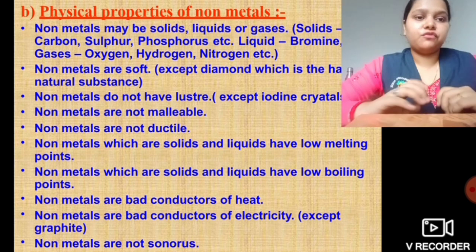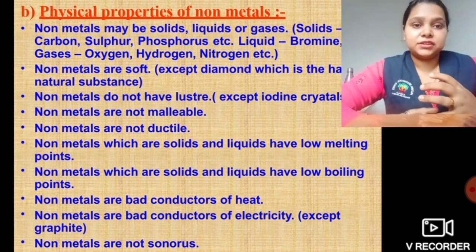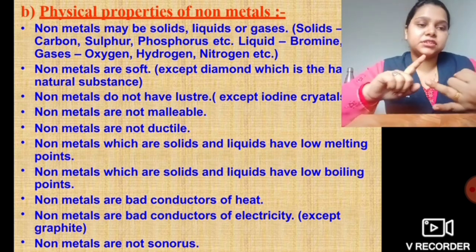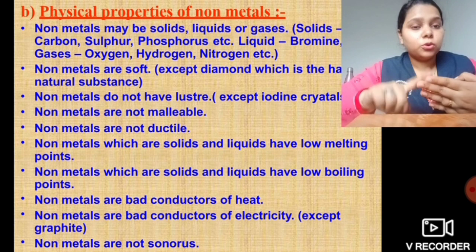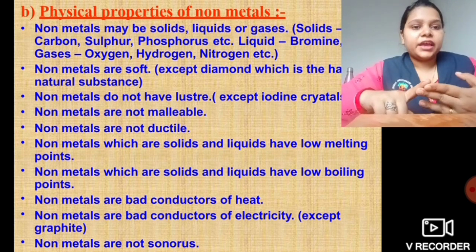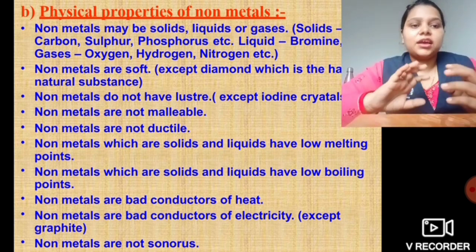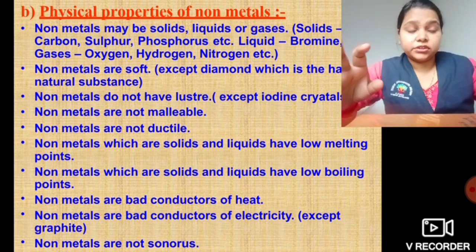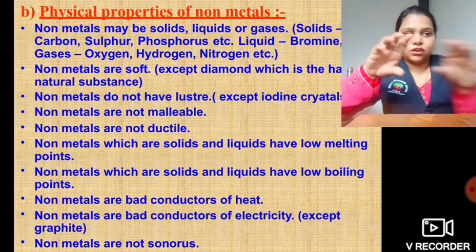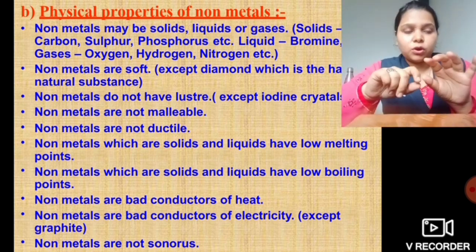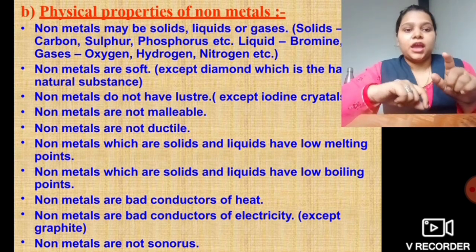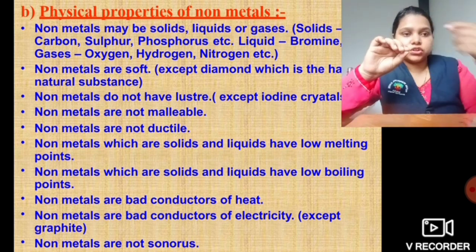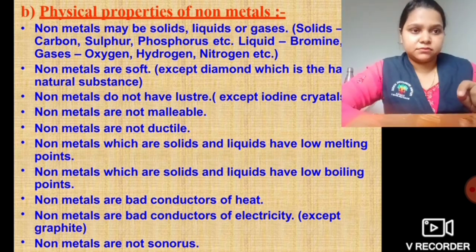Now the physical properties of non-metals are just the opposite of metals. That means they are soft in nature, they do not have luster, they cannot be beaten into sheets, they cannot be drawn into wires, they have very low melting points and very low boiling points as well. They are bad conductors of heat. That is why the handle of the sandwich toaster was made of non-metal, which I showed you. And they are very bad conductors of electricity too.